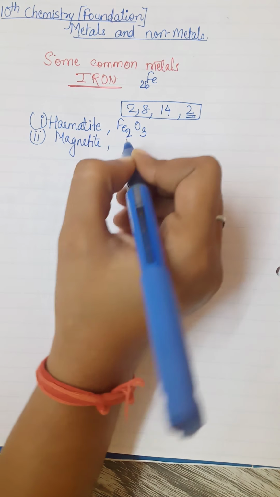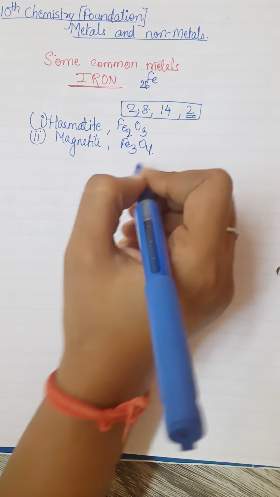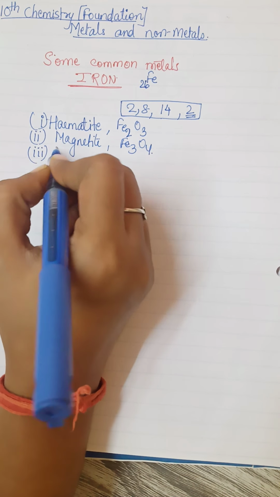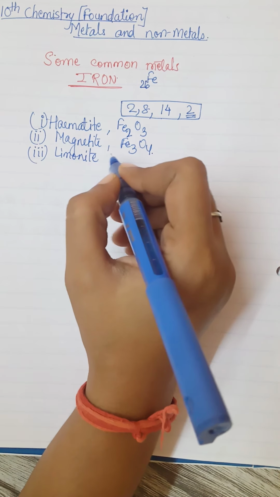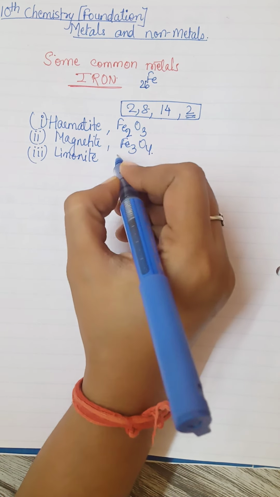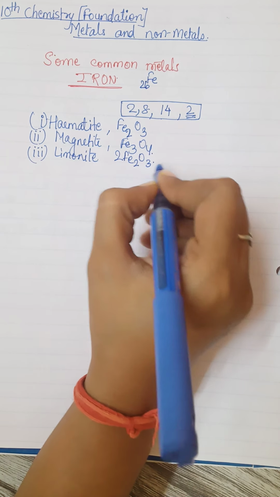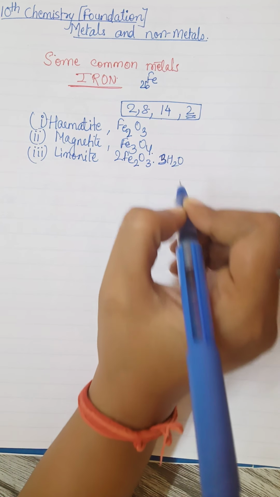The formula to magnetite is Fe3O4. Then you have limonite, and the formula to this is 2Fe2O3.3H2O.